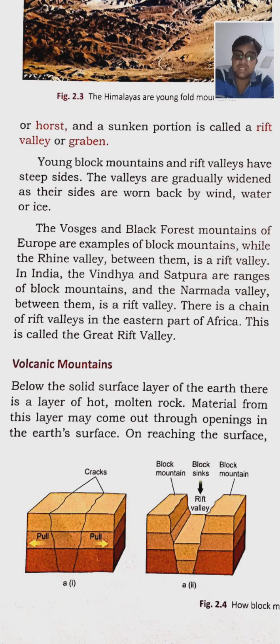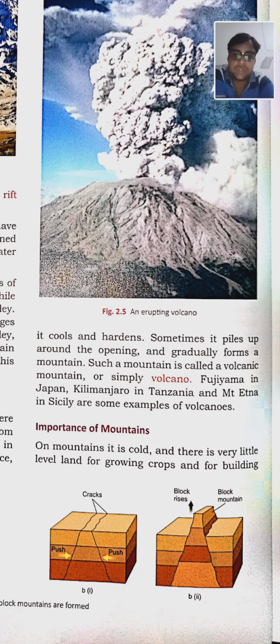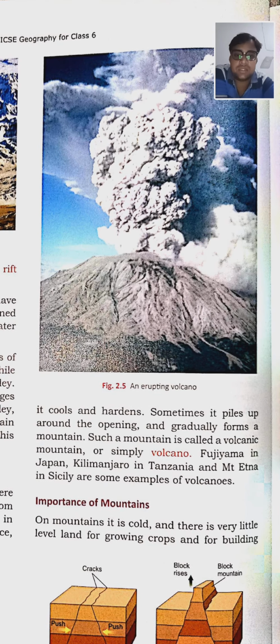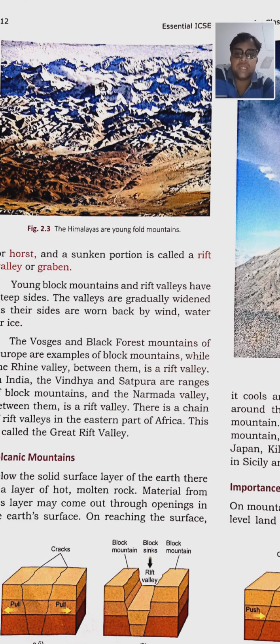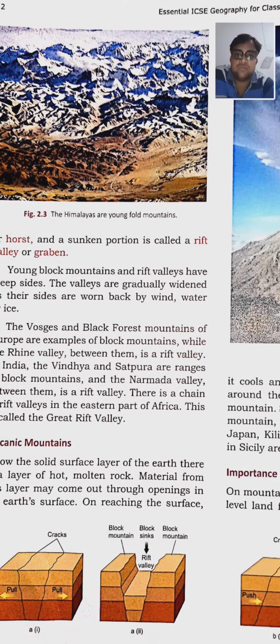Material from this layer may come out through openings in the earth's surface. If there is some other opening or hole in the surface, the molten rock or magma may come out through that also. On reaching the surface, it cools down. You can see in the picture an erupting volcano. Then one more figure, figure 2.3. The Himalayas are young fold mountains.